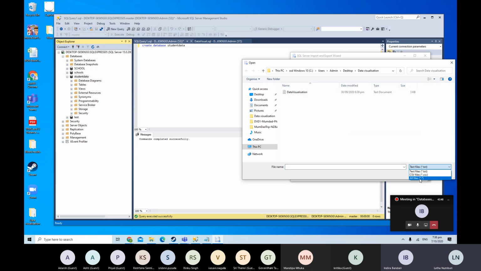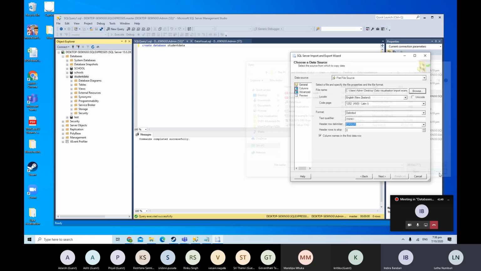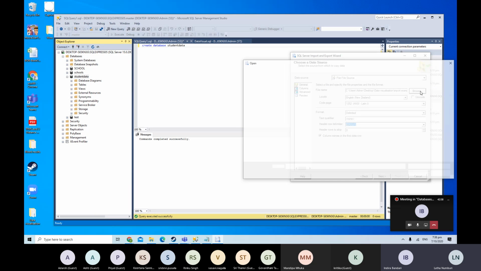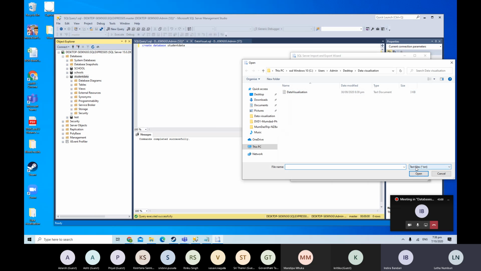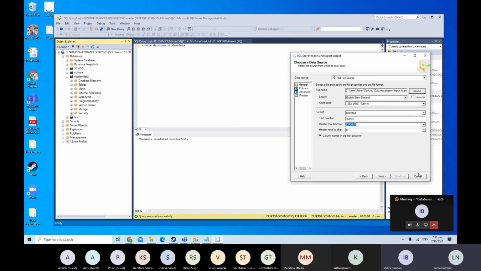No, don't choose data visualization. You have to choose import example. No, you didn't choose the right one. Go to browse again. Go to downloads, please. CSV, yeah, that's the one. Okay, open. Go next.